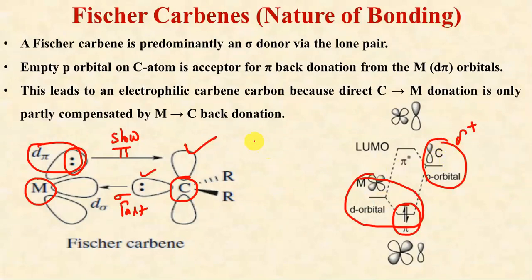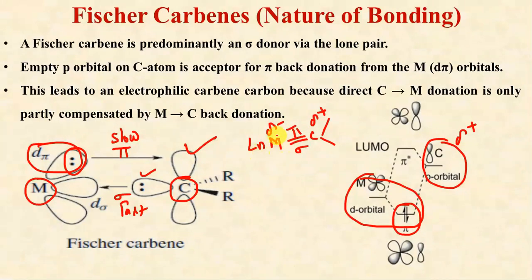Hence in Fischer type carbenes, this metal carbon double bond is formed, in which the sigma bond is formed by transfer of electrons from carbon to metal, and the pi bond, not to that much extent, is formed by partial transfer of d pi electrons to vacant 2pz orbitals of carbon. Because there is only a partial transfer, this carbon becomes partial positive, and the main electron density is residing on the metal, so it becomes partial negative, and this is the pi bond.